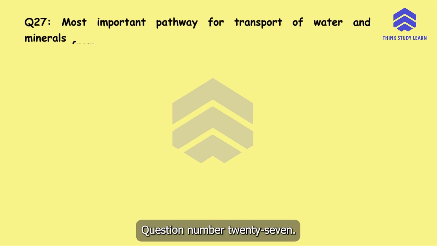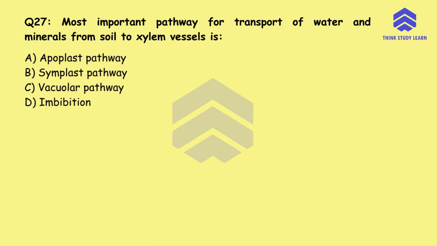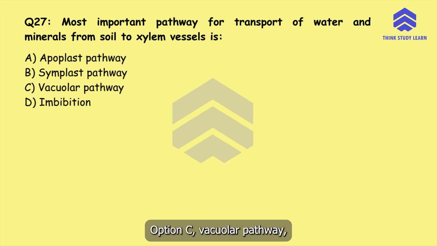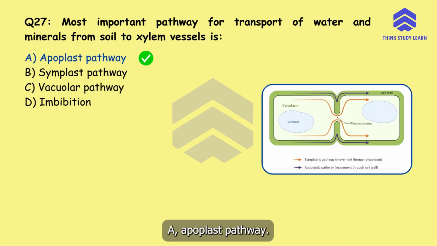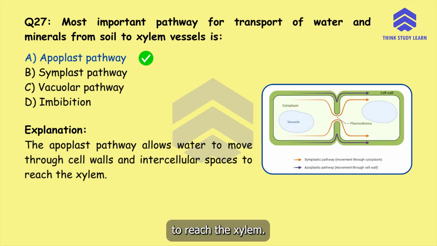Question number 27. Most important pathway for transport of water and minerals from soil to xylem vessels is option A, apoplast pathway, option B, symplast pathway, option C, vacuolar pathway, or option D, imbibition. The correct answer is option A, apoplast pathway. The apoplast pathway allows water to move through cell walls and intercellular spaces to reach the xylem.